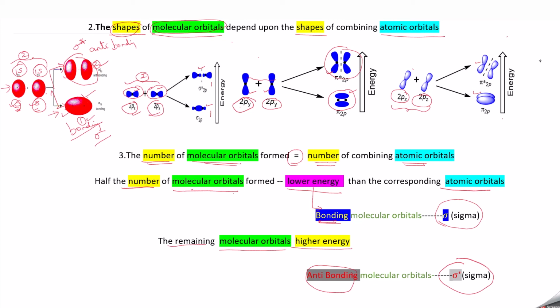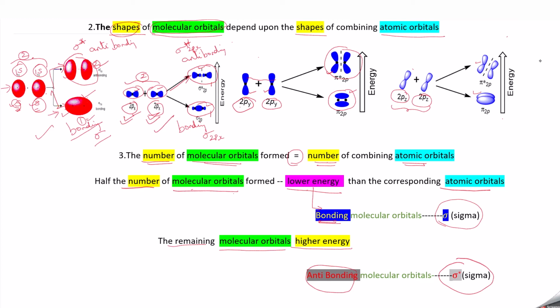And similarly here, when you take this 2px and this 2px orbital, they will undergo head-on overlap. So you are getting one orbital which is having lower energy. It is called the bonding molecular orbital, and it is represented as sigma 2px. And the other one, which is having higher energy compared to this one, is called the anti-bonding molecular orbital, and it is represented as sigma star 2px. These two undergo head-on overlap, so we are getting a sigma bond.